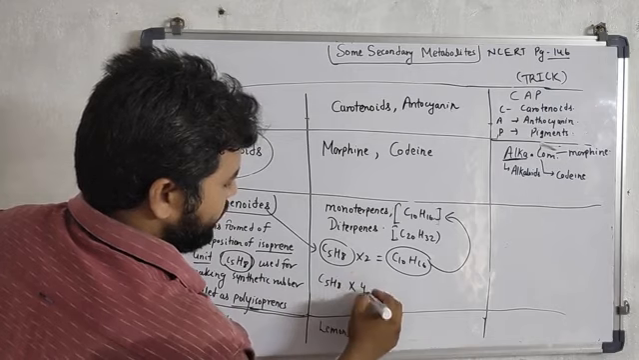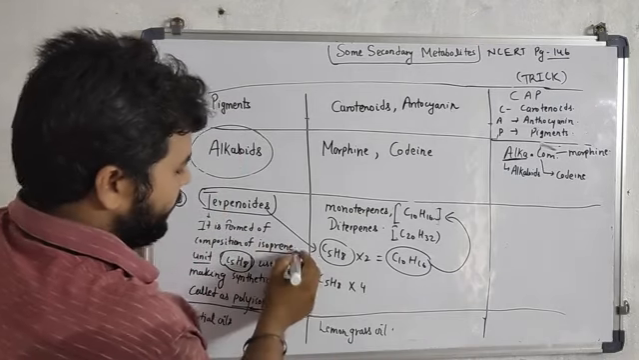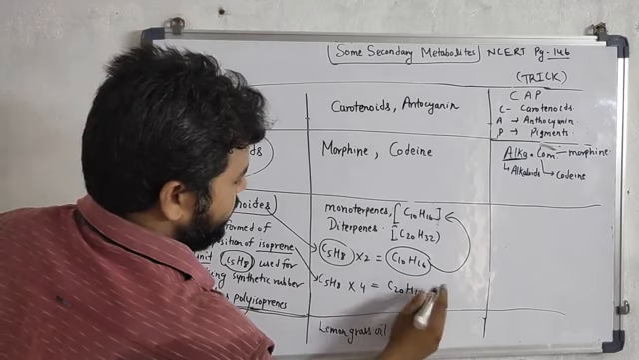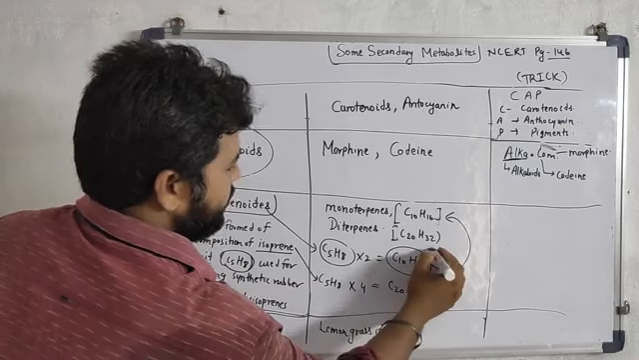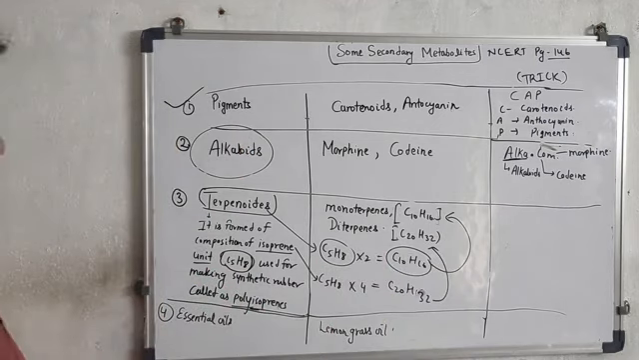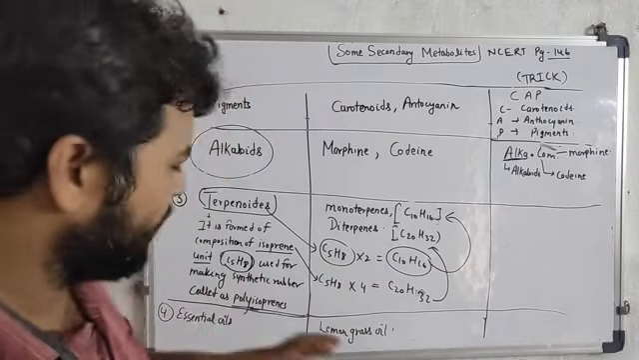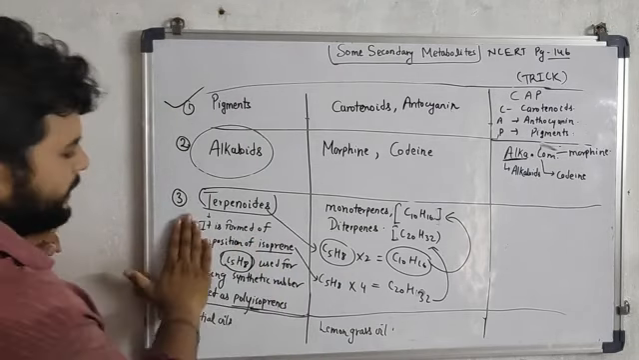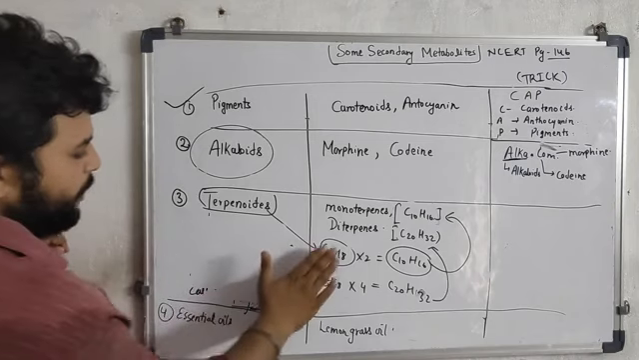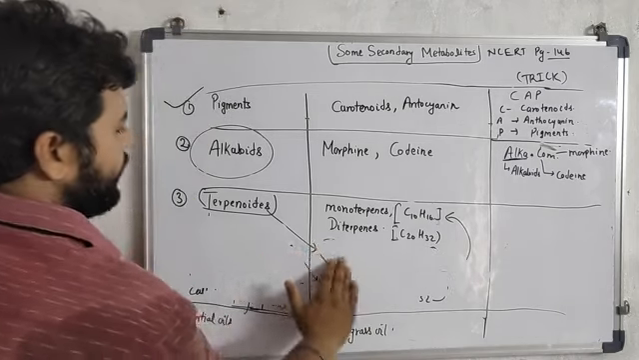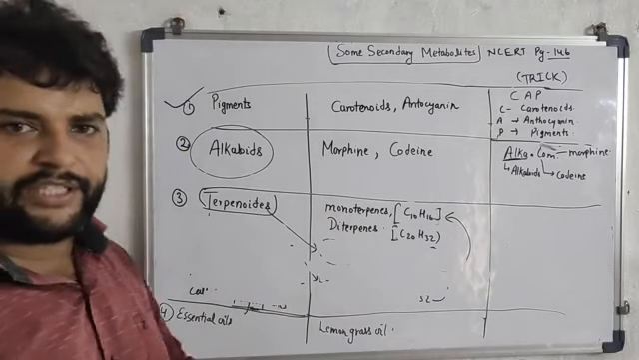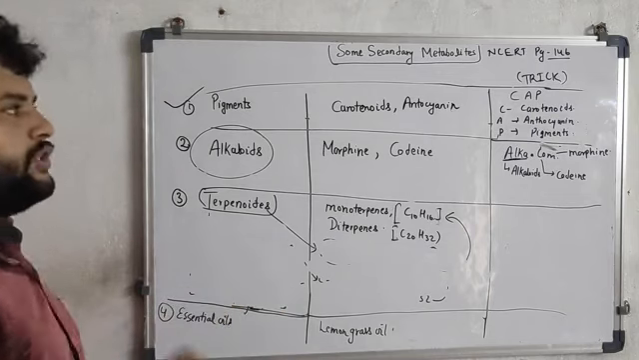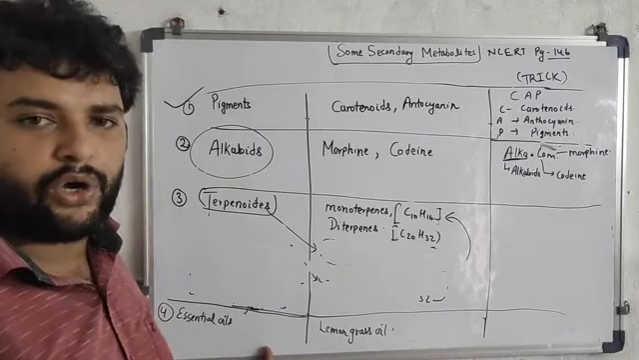C5H8 into 4, because this is the terpenoid, into 4, C20H32. So this is diterpene. Okay, this much will not be asked up to your level, but you have to remember only two things, that the examples of terpenoid are monoterpene and diterpenes. Okay, now the essential oil, the fourth type of secondary metabolite, also